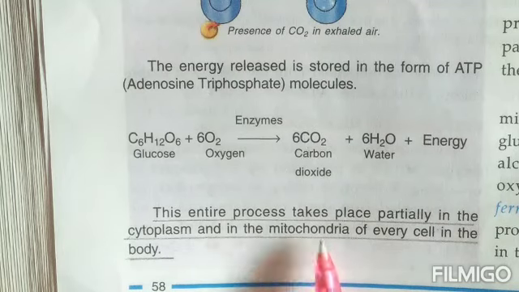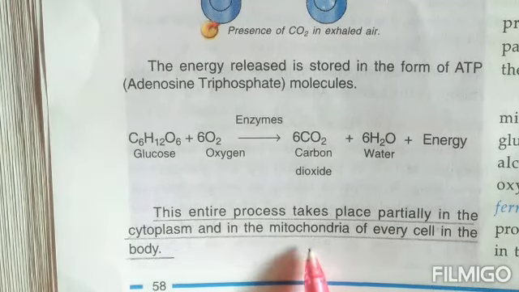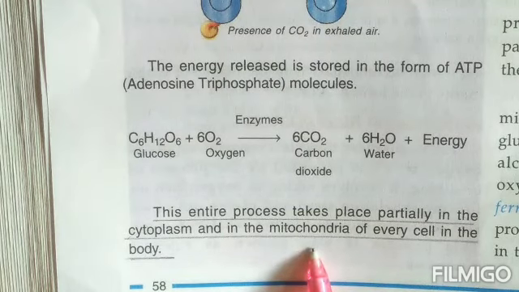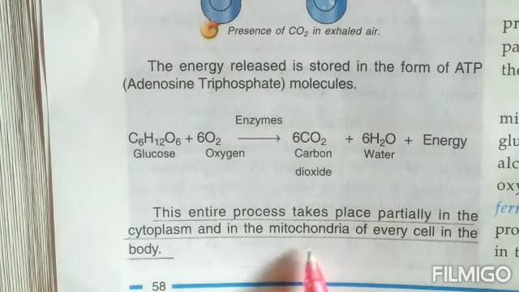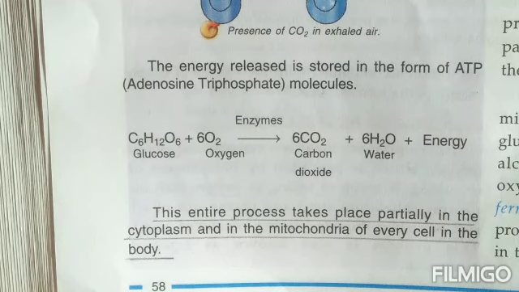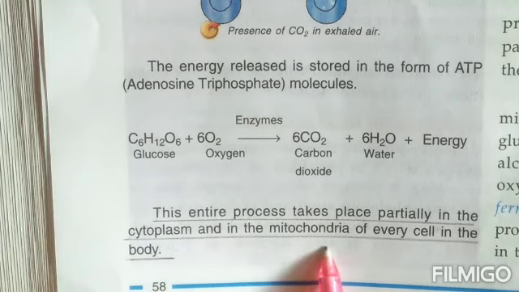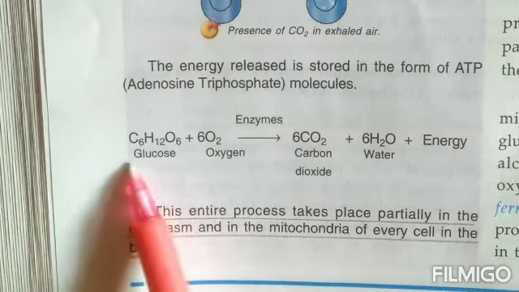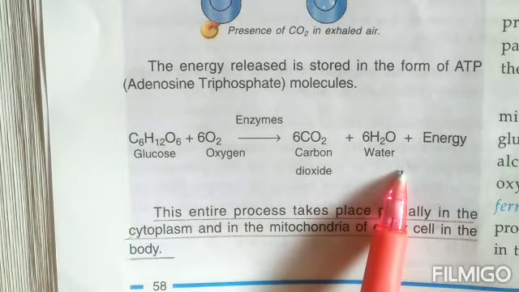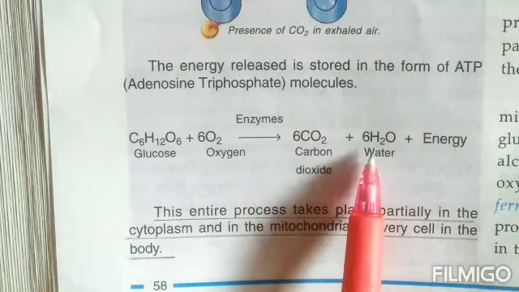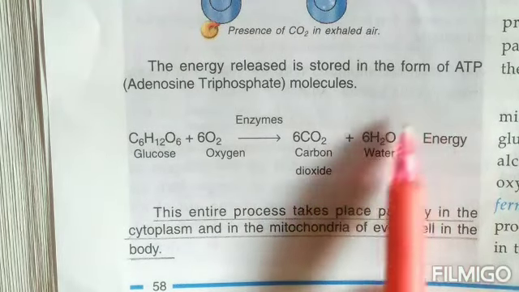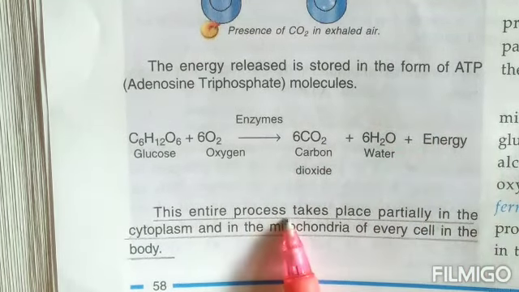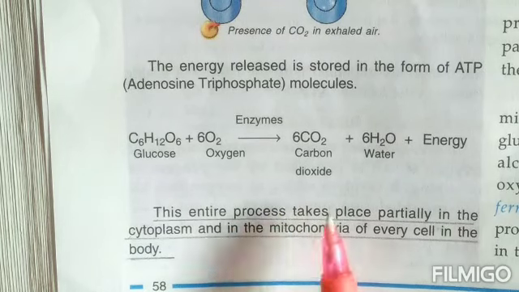Now, mitochondria, if you remember, children, in the chapter on cells, I had told you that mitochondria are the powerhouse of the cell. Now, this mitochondria was concerned with creating a lot of energy. So now you know, children, how the mitochondria produce energy, because the process of respiration goes on in the mitochondria. And as a result of this respiration, children, what is being produced? Energy. So we say that mitochondria are the powerhouse of the cell.